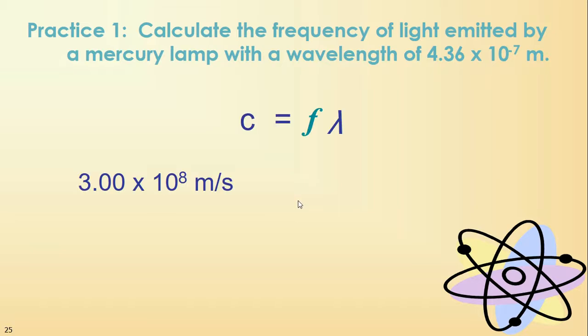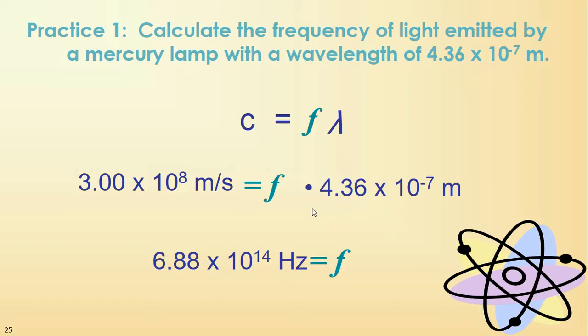Okay, we're using the same equation. We know our C. We're trying to solve for F. We'll multiply it times our wavelength. So here I just haven't rearranged it yet. I will rearrange it here. Divide both sides by 4.36 times 10 to the minus 7. And I get this number to 3 significant figures.